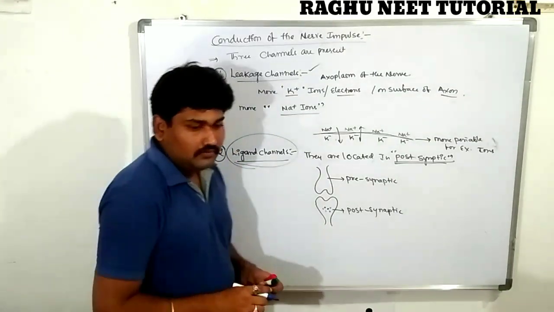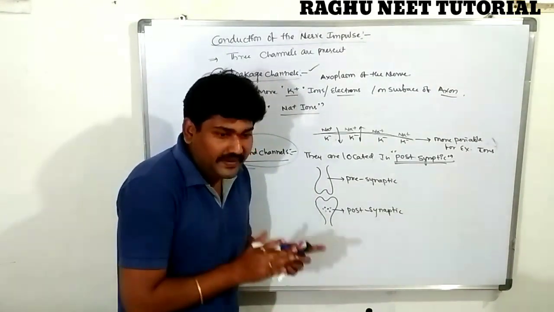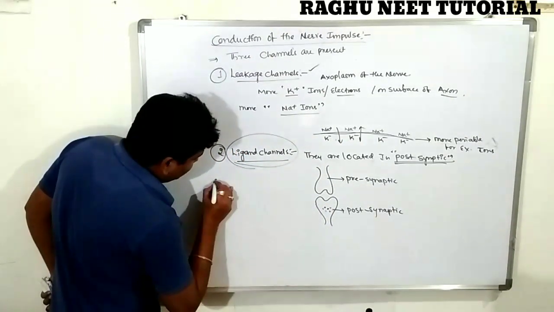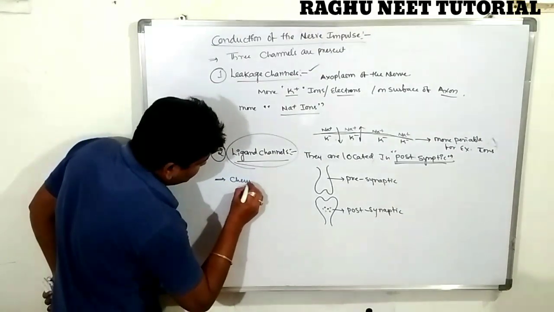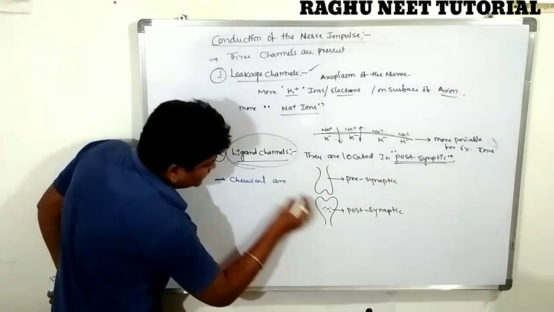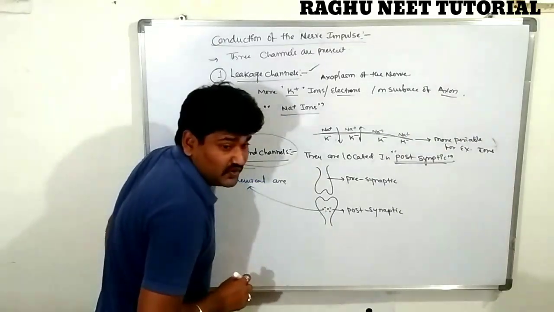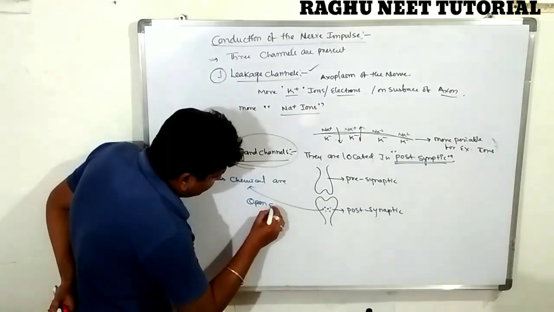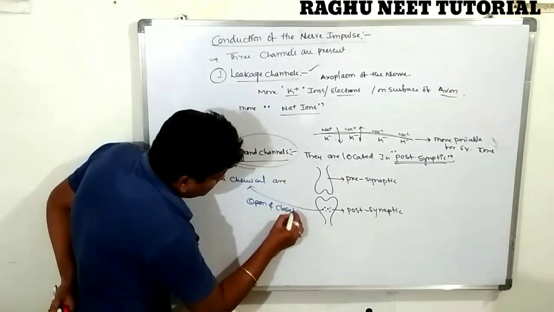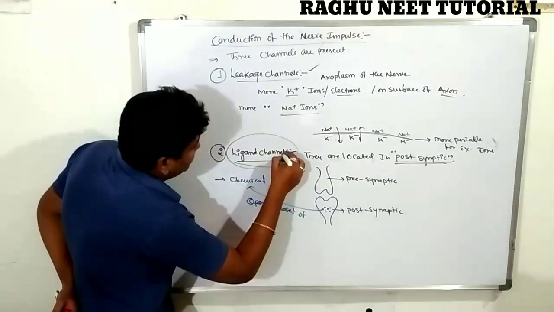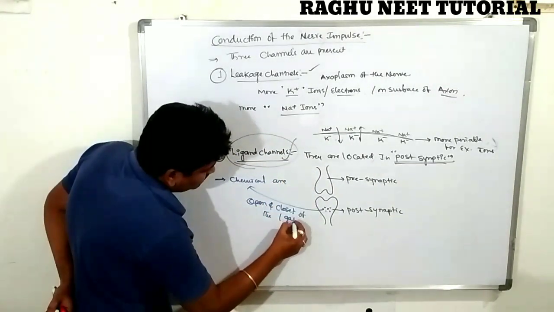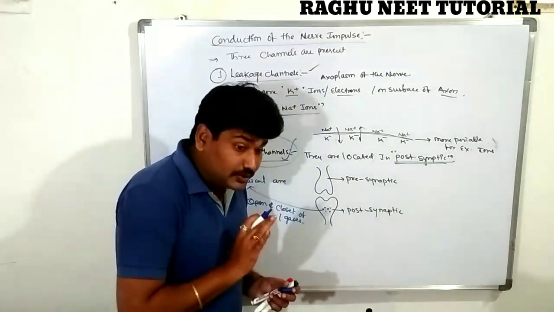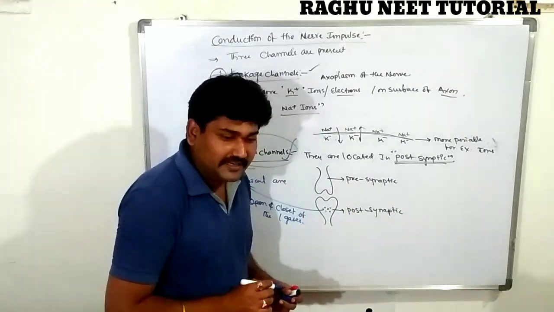These are responsible for the opening and closing of the channels or gates. These ligand channels release chemicals. These chemicals are responsible for the opening and closing of the gates. Which ones? Channels are nothing but gates. Clear? So what is the ligand channel? This is one of the channels. It is located below the postsynaptic region.